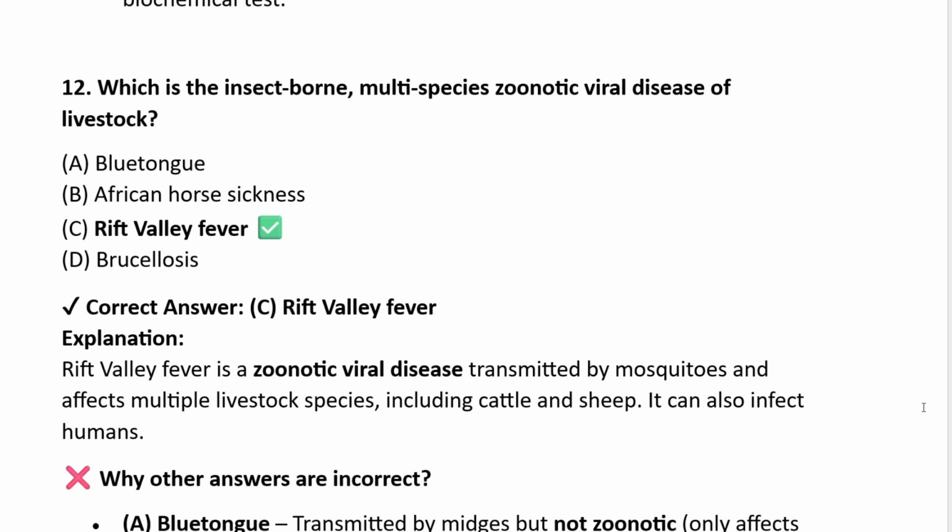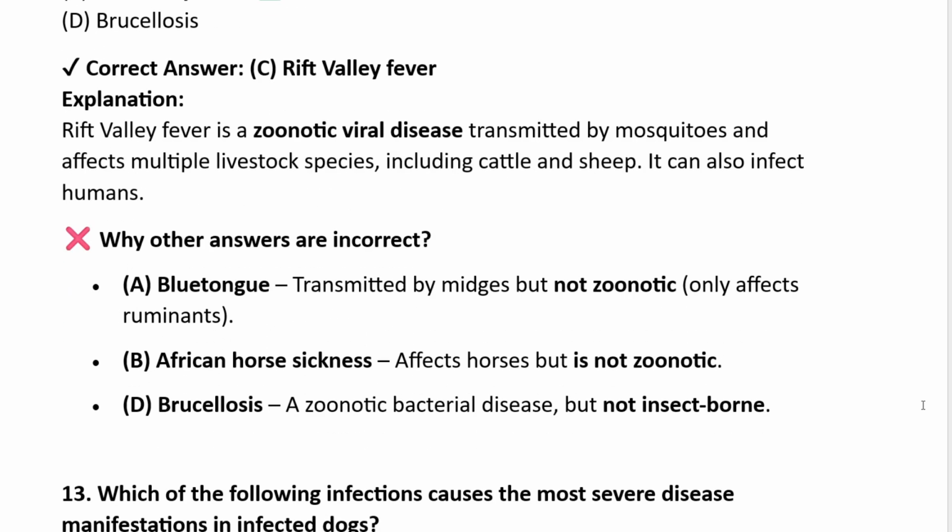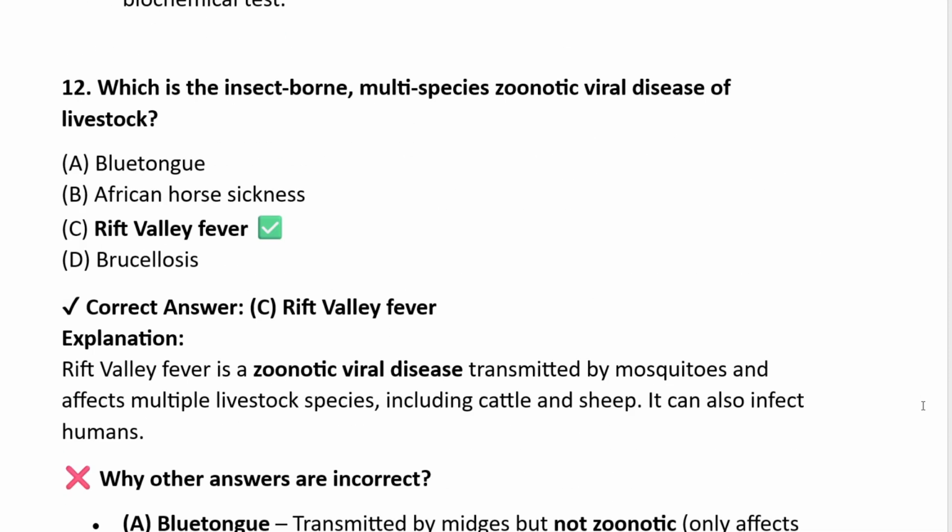But why other answers are incorrect? Blue tongue is transmitted by midges but not zoonotic, only affects ruminants. African horse sickness affects horses but is not zoonotic. Brucellosis is a zoonotic bacterial disease but not insect-borne. So the correct answer of question 12 is Rift Valley fever.